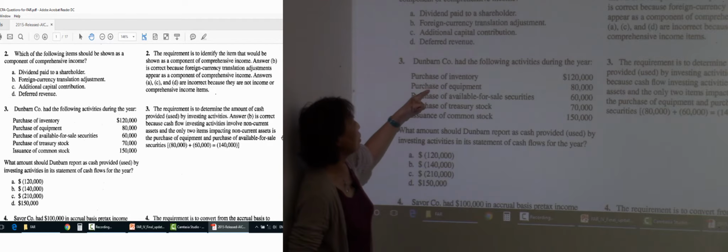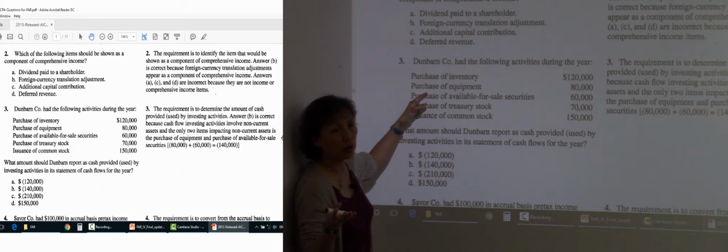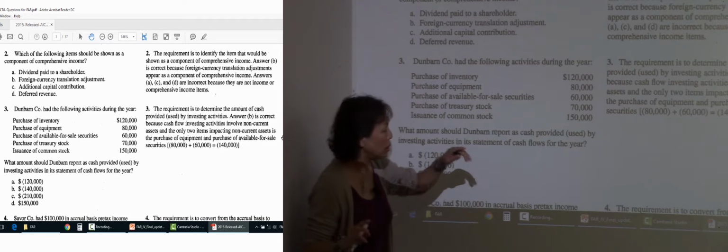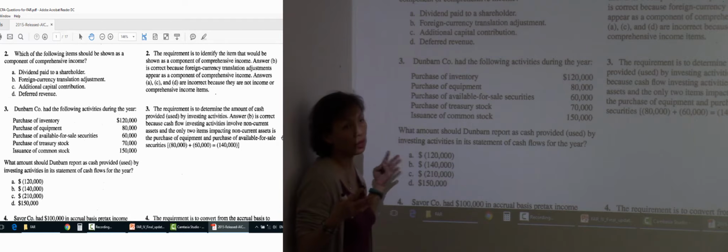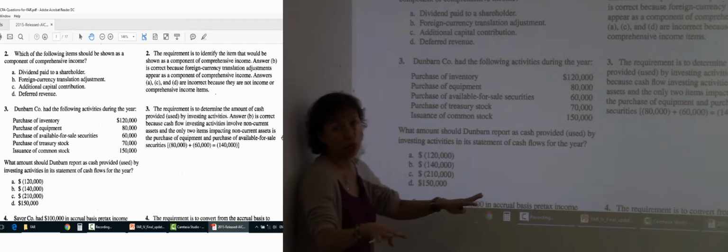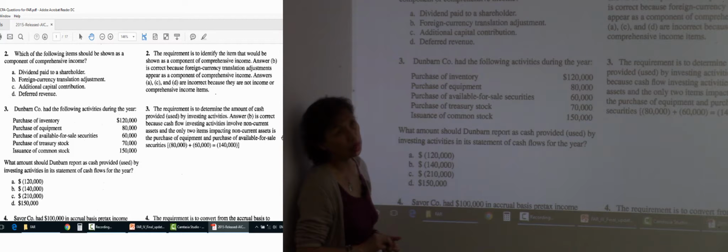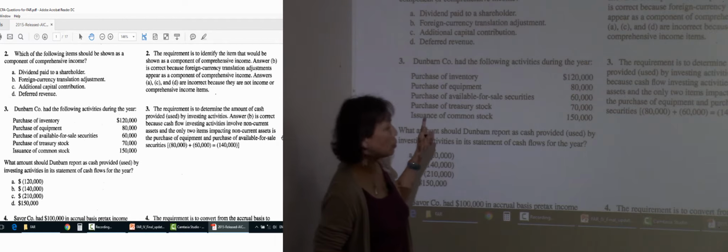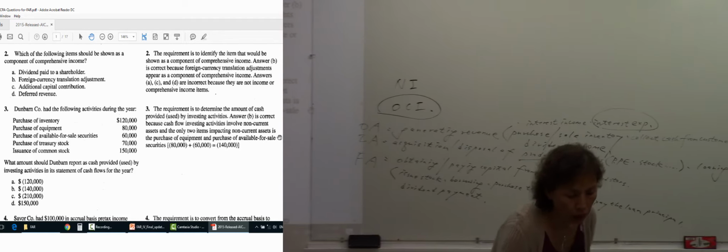And purchase means do we have inflow or outflow? Outflow. Here all the amounts are shown as positive, but in the answer you have to determine whether we have inflow or outflow. If we have inflow, that's positive. If we have outflow, that's negative. Purchase of equipment is an outflow. Purchase of security is also an outflow. So you add 80,000 to 60,000, you get 140,000, and it's negative. So questions 1, 2, 3 are all easy, right?